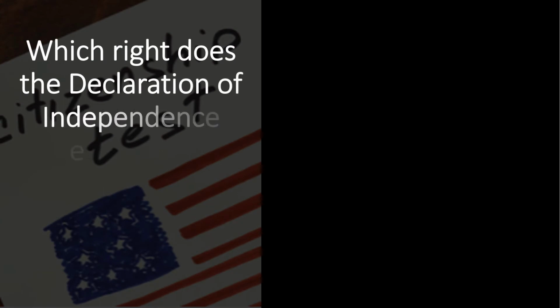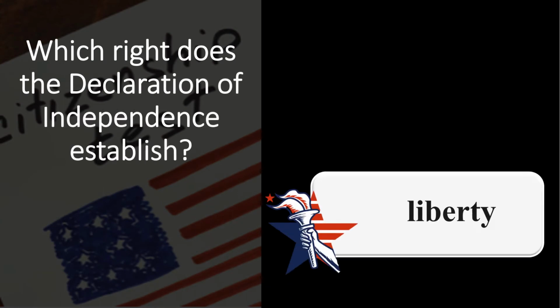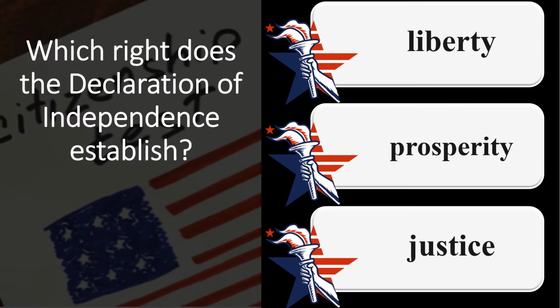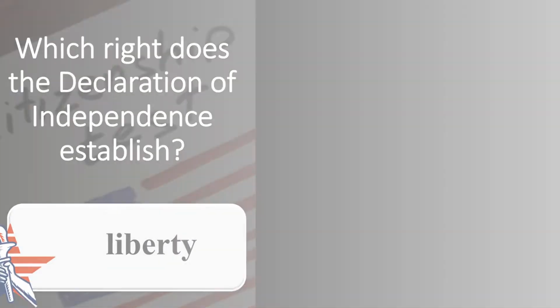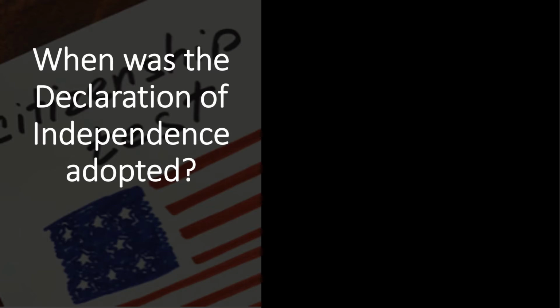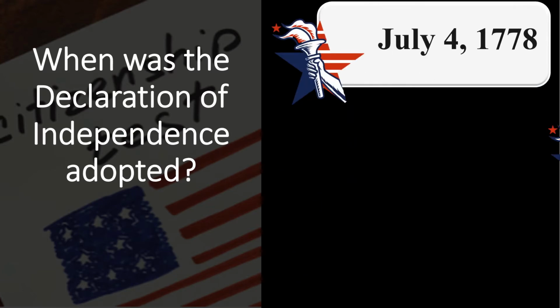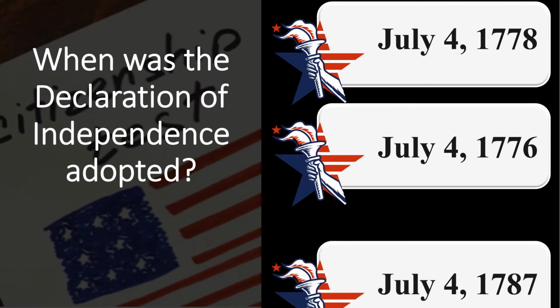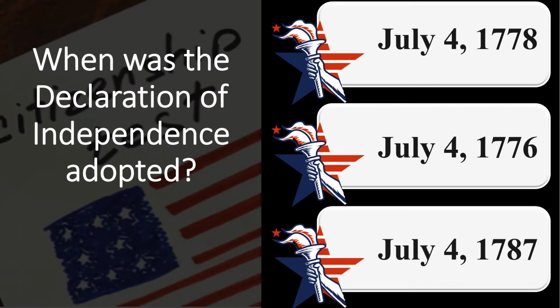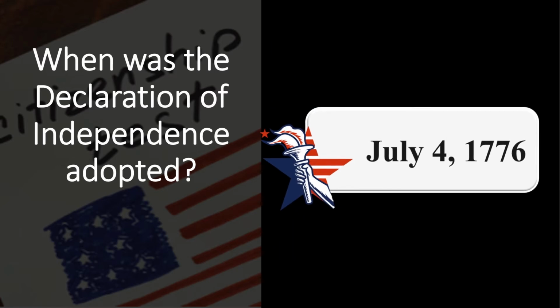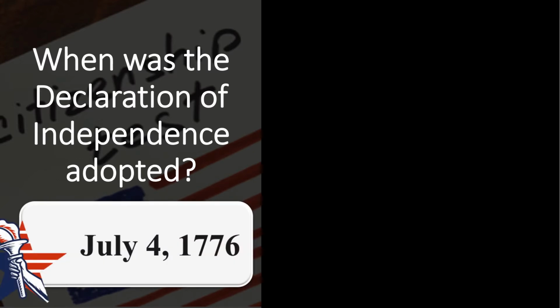Which right does the Declaration of Independence establish? Liberty, prosperity, justice. Liberty. When was the Declaration of Independence adopted? July 4, 1778. July 4, 1776. July 4, 1787. July 4, 1776.